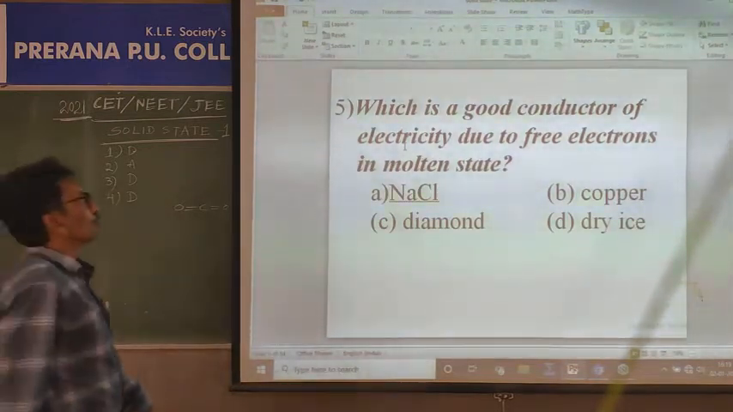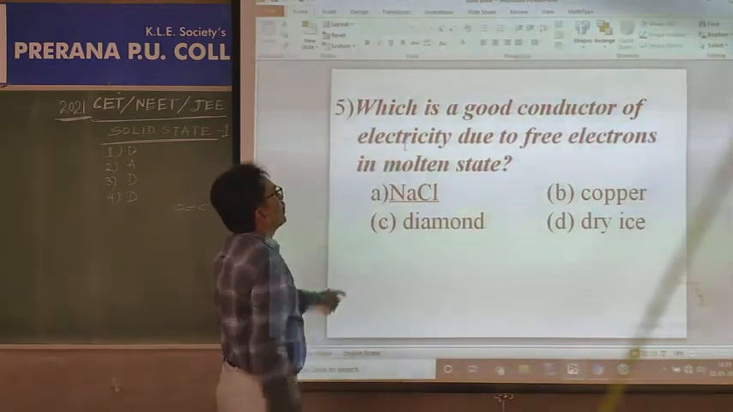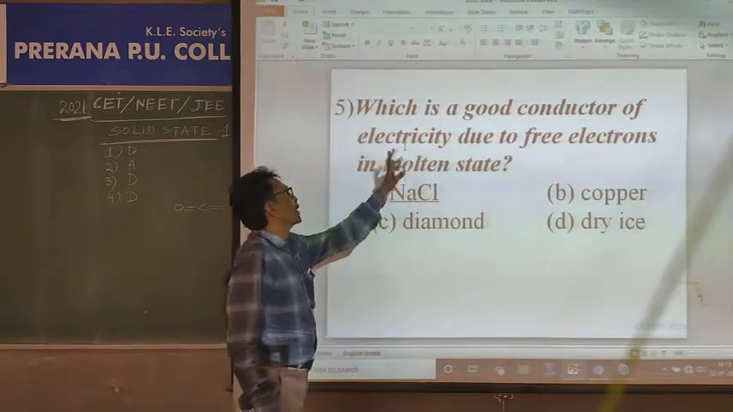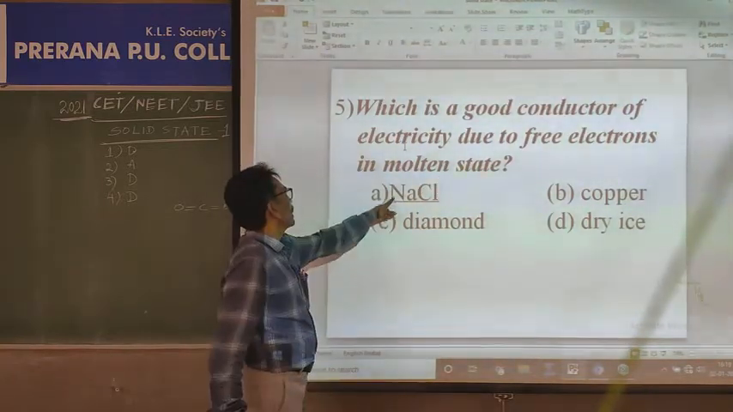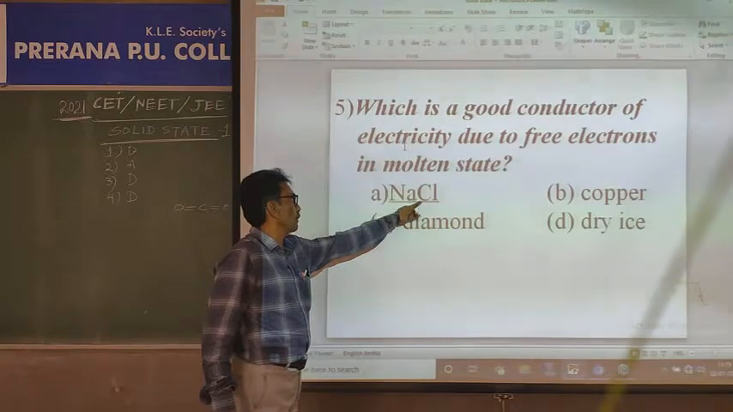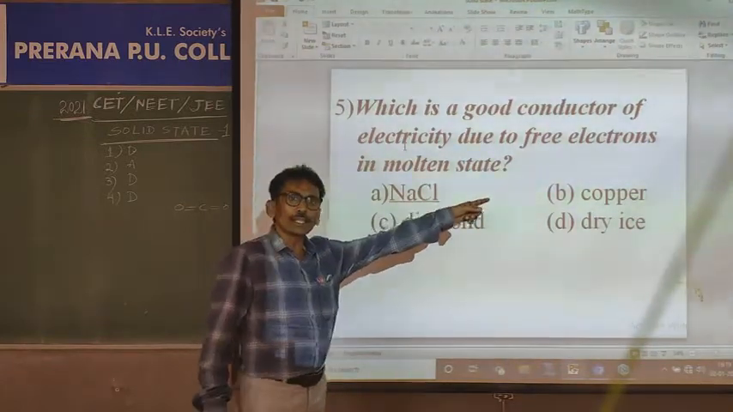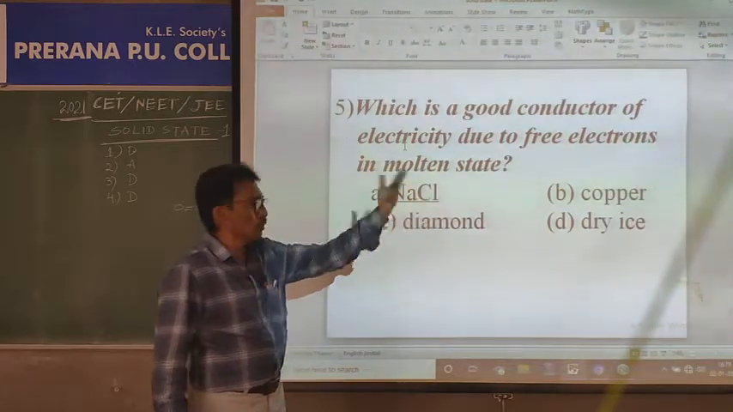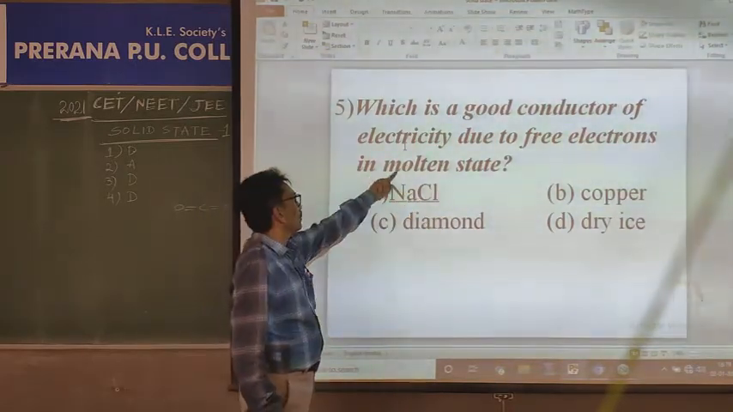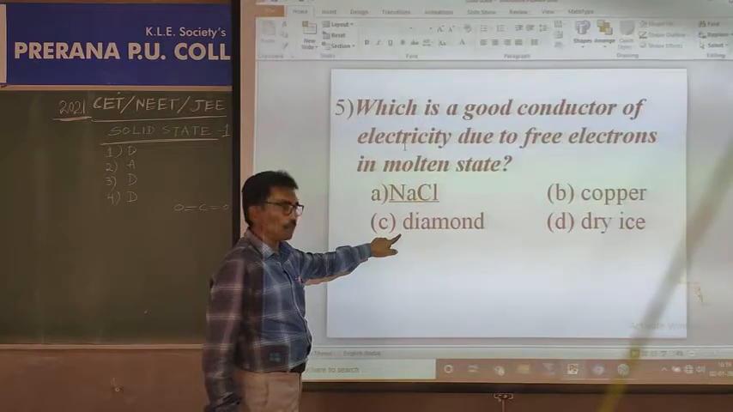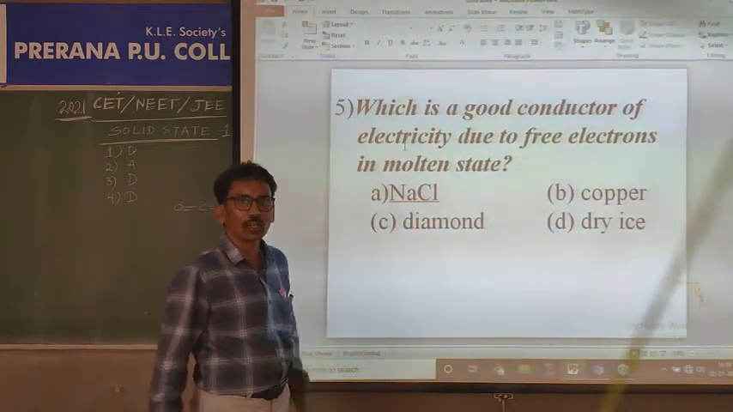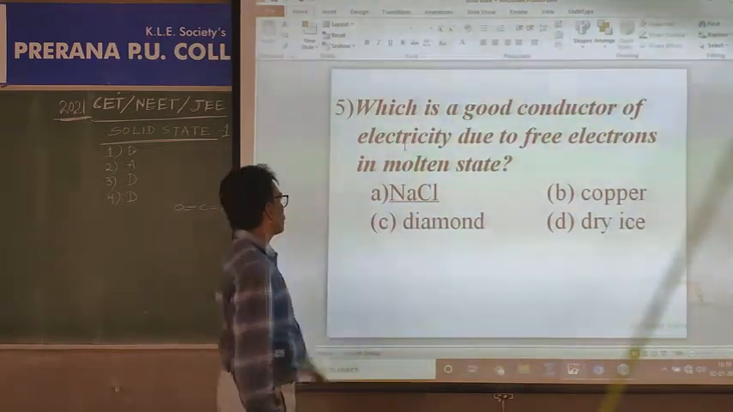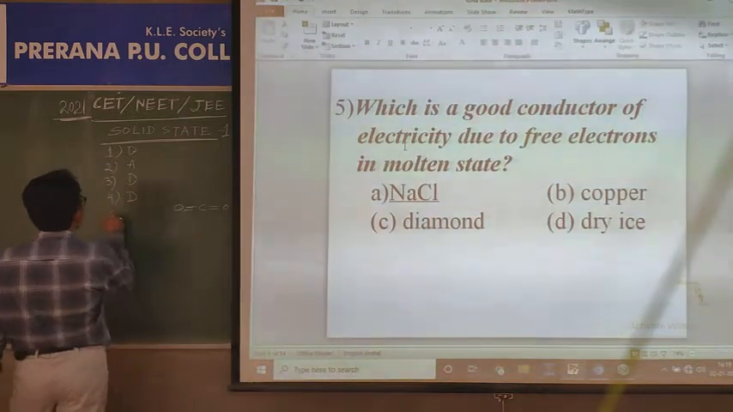Which is a good conductor of electricity due to free electrons in molten state? Ions are present in molten state, Na plus and Cl minus ions. Copper is a crystalline solid, and electrons are present. They are moving, that's why it is a good conductor due to free electrons. Diamond, bad conductor. Dry ice, that is solid carbon dioxide, bad conductor. Option B is correct in case of the fifth one.